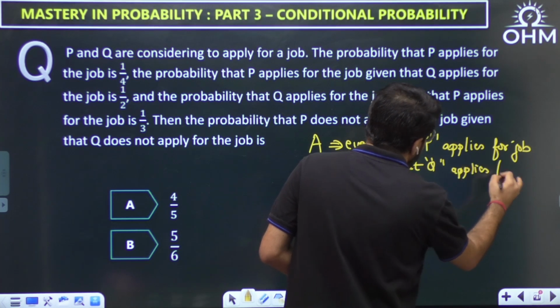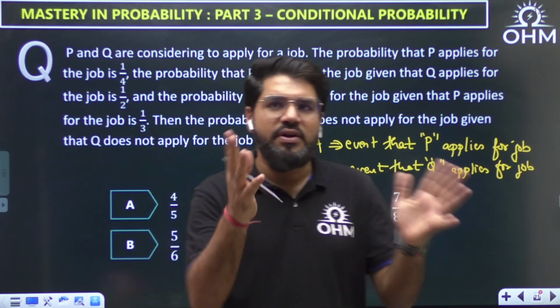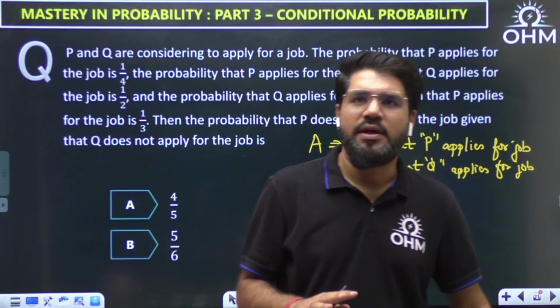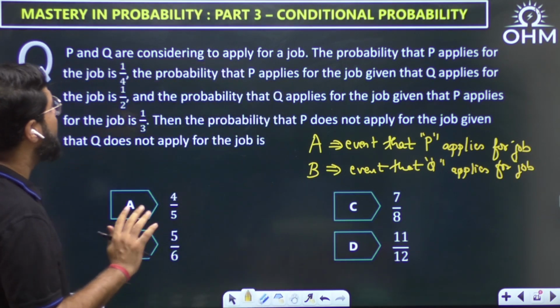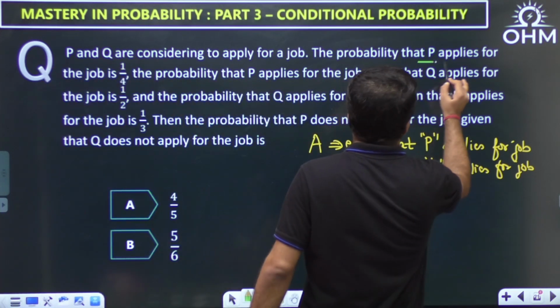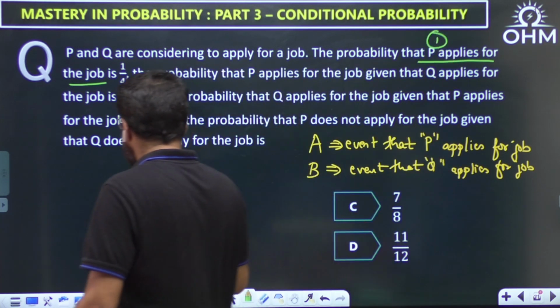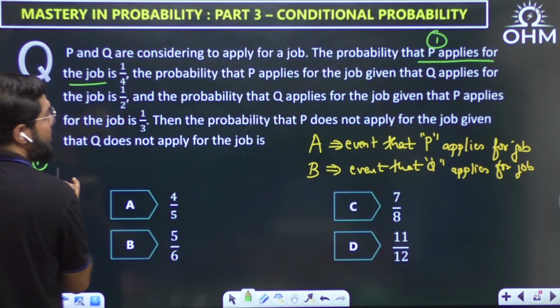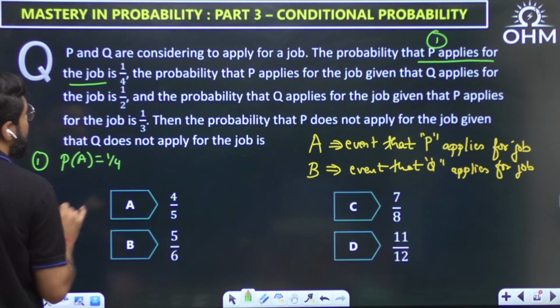Like in some earlier question, failing in paper one, failing in paper two, I wrote it in the form of A. Similarly, I'm doing here. P applies for the job is event A, Q applies for the job is event B. Now, first statement: probability that P applies for the job. I'll write the data here separately: probability of event A is 1 by 4.